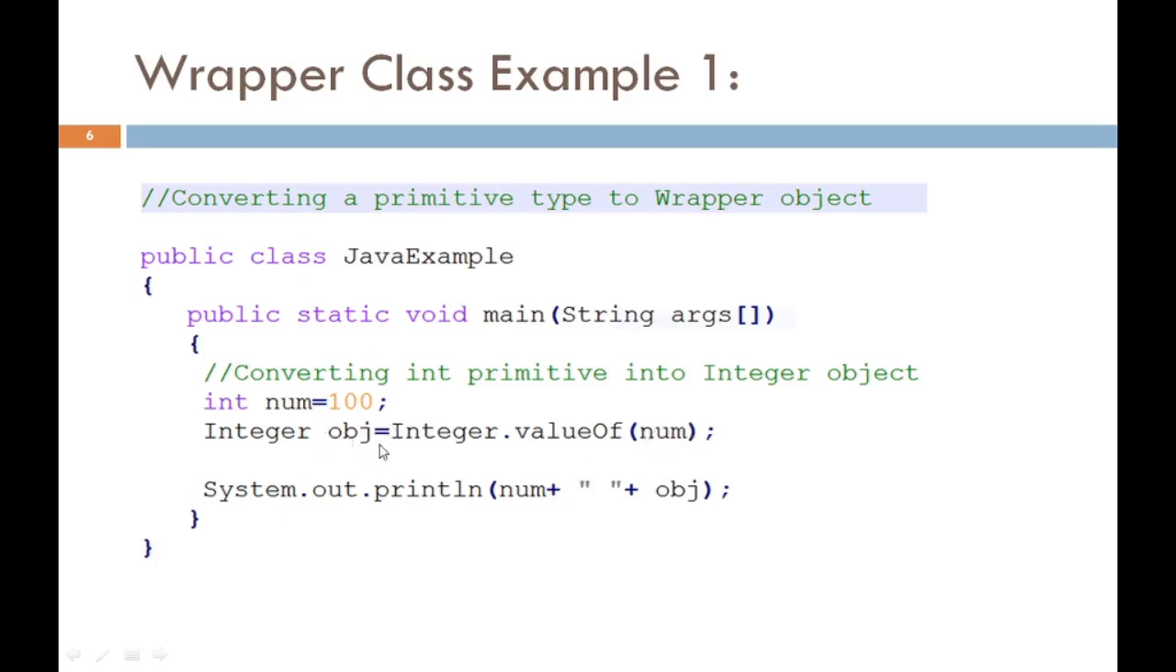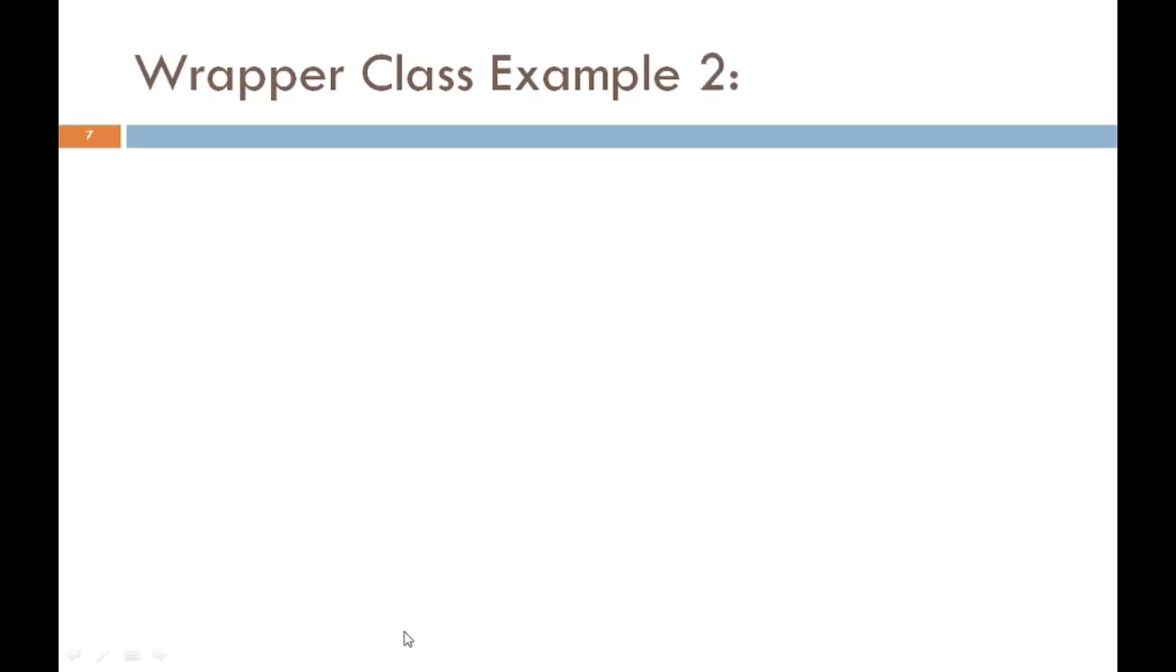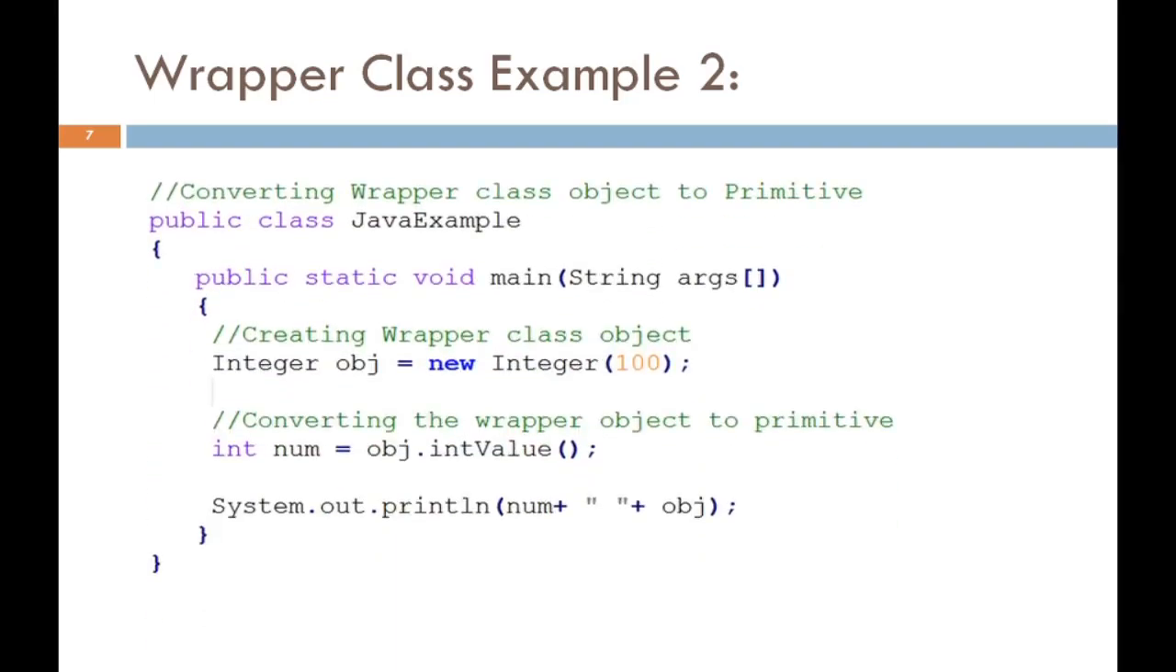And now, after converting the primitive to an object, the value of obj is 100. So we get the output 100 and 100. This is the example of autoboxing. Now we will see the next example, that is unboxing.